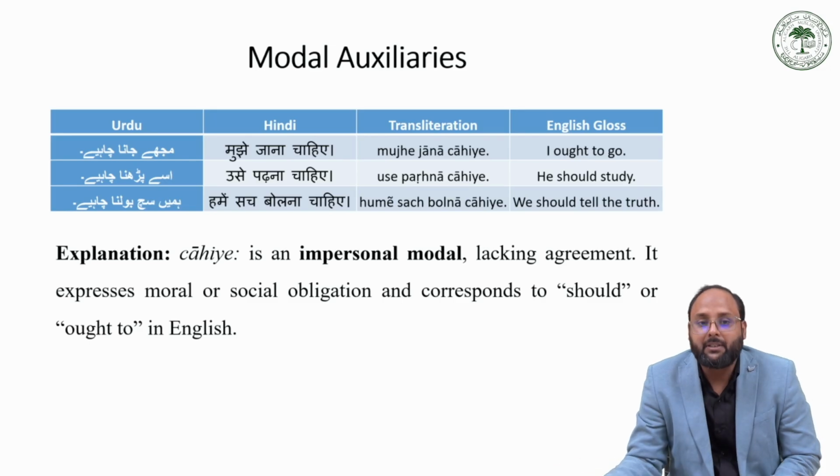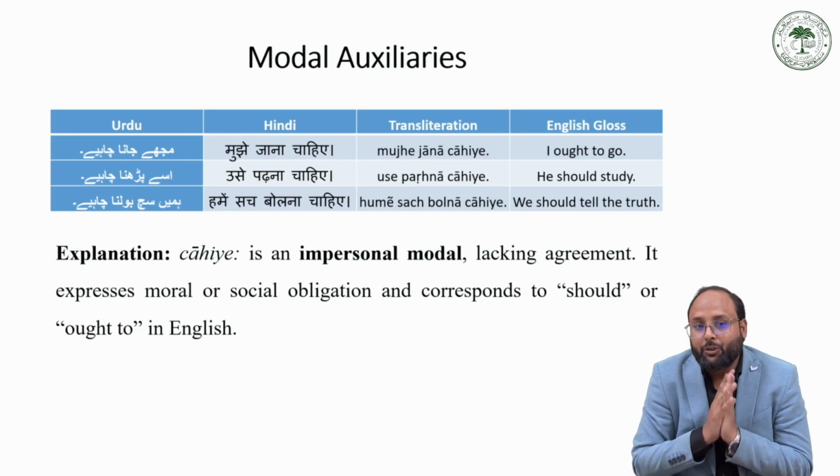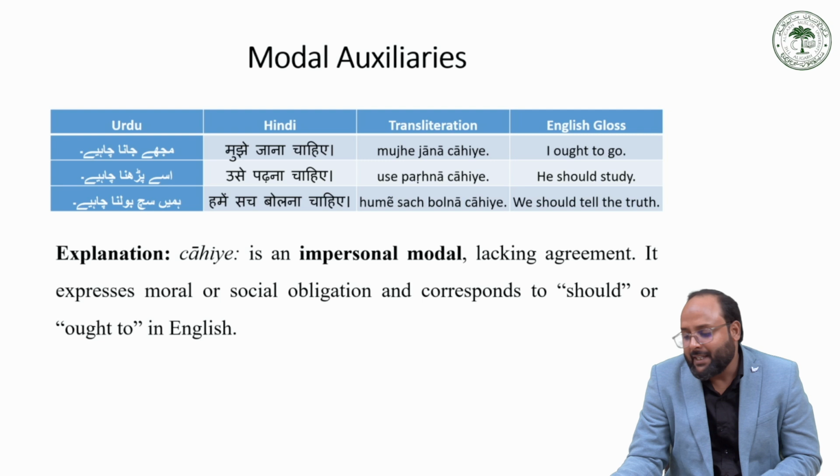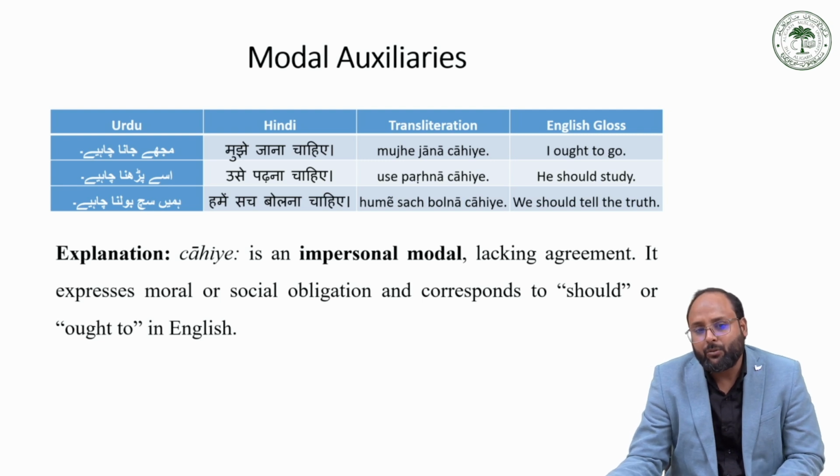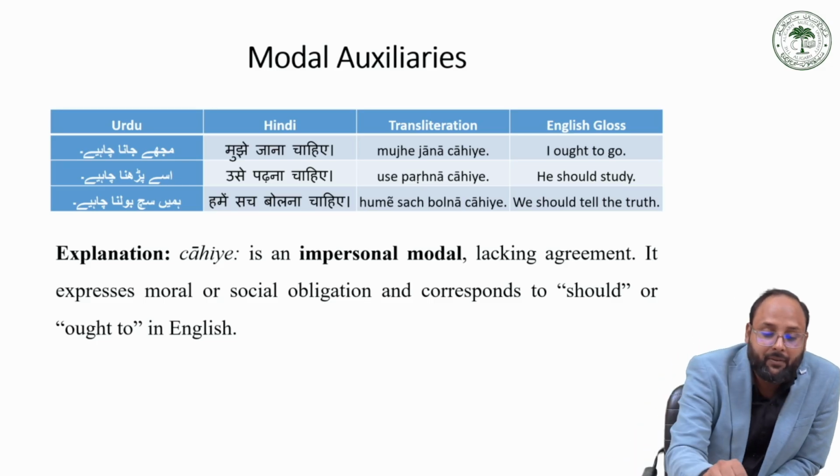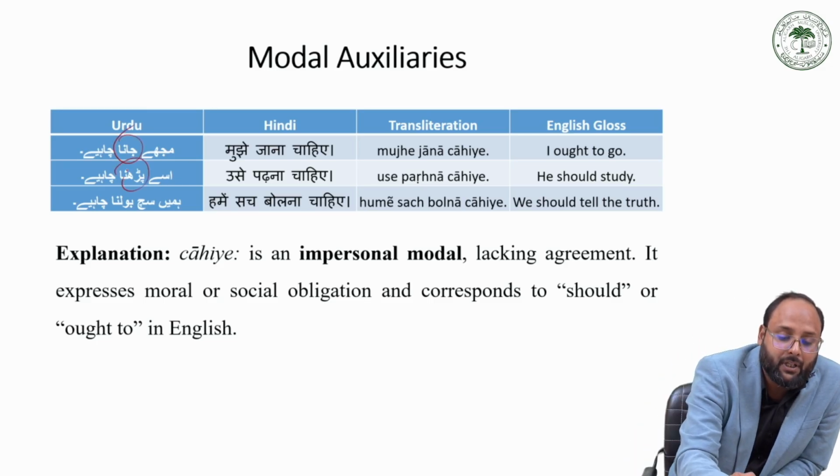मुझे जाना चाहिए, उसे पढ़ना चाहिए, मुझे सच बोलना चाहिए, हमें सच बोलना चाहिए. So in this case, we have two conditions. The chahiye does not agree with the subject, and in this case we do not have a particular object, because there are infinitival verbs jana, padna and bolna.